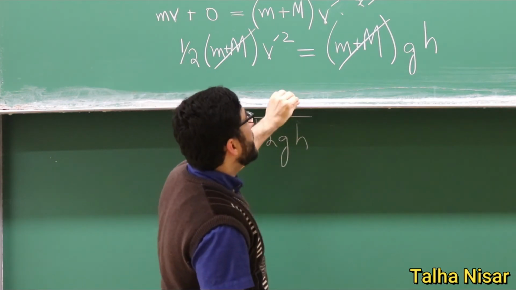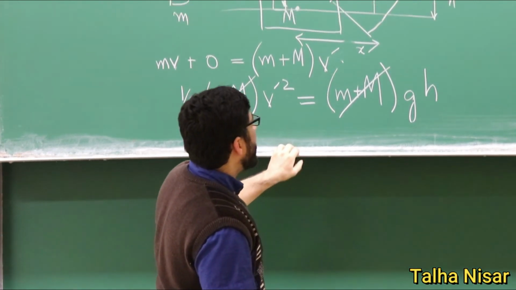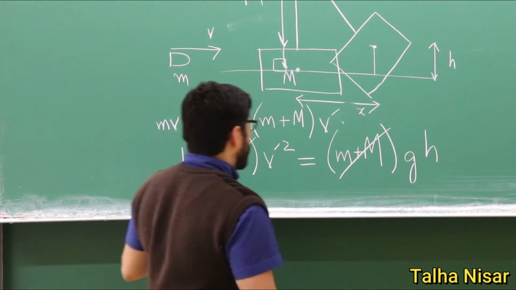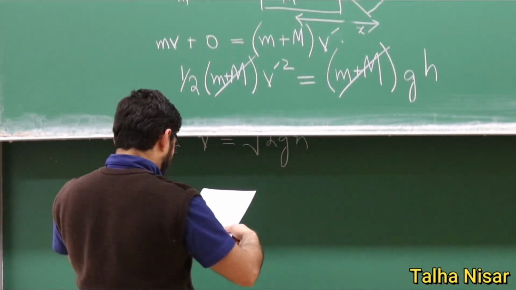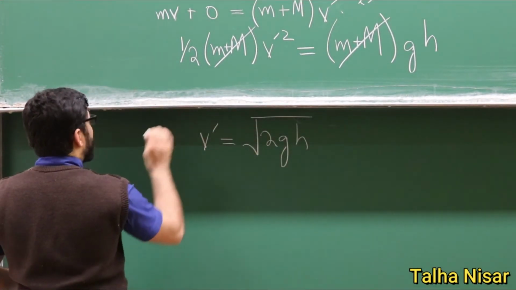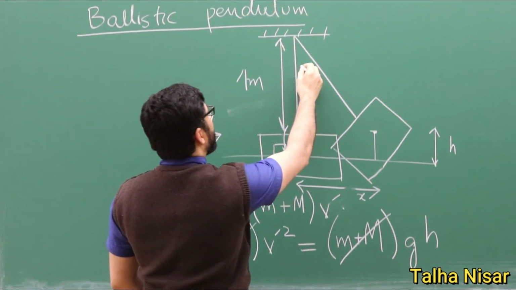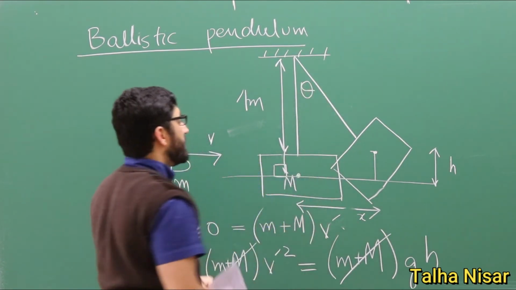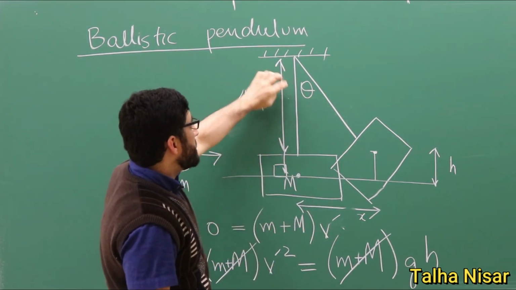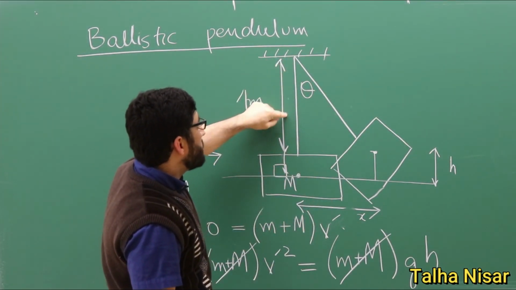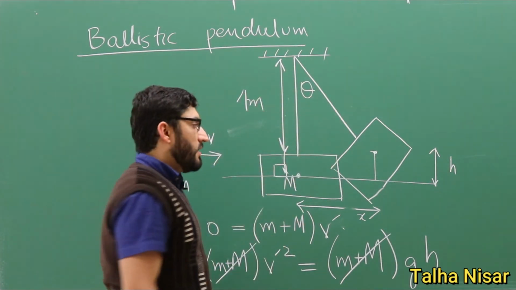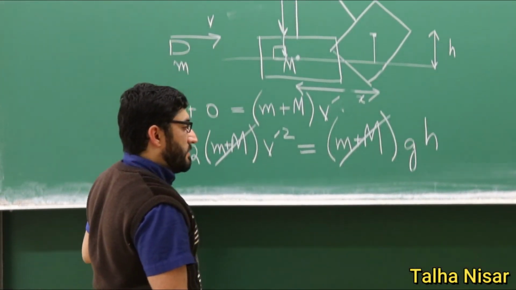But it is really difficult to measure this h here, because for the 2 degrees, for example, this is the angle that the pendulum is making with its initial position and its final position. So this angle will be extremely small.